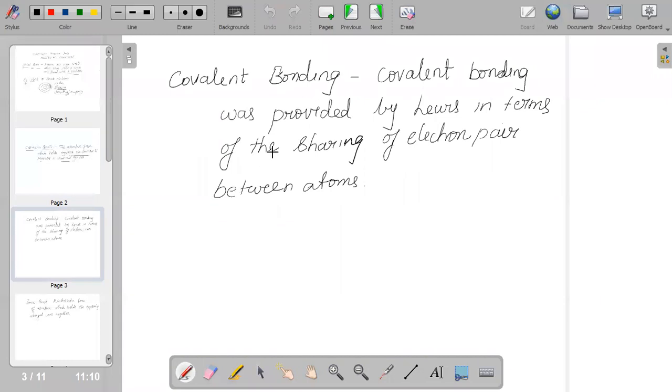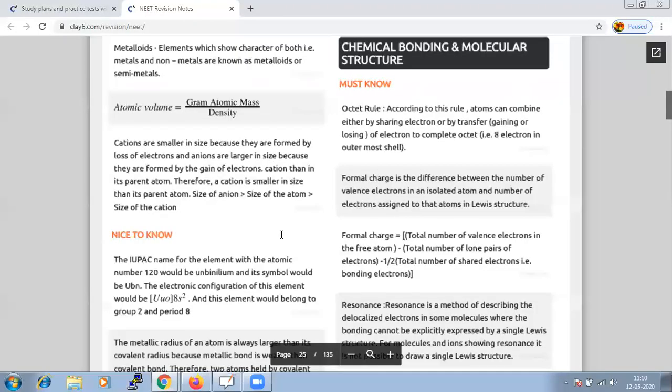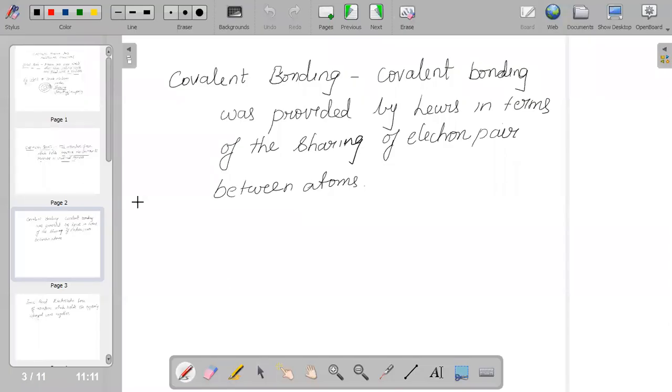Covalent bonding, as I am telling you, is the sharing of electrons. For example, NaCl, or H2, or O2. When it forms such a combination, both are interdependent on each other. If I say NaCl, sodium has the tendency of donating an electron. We all know it has 11 electrons in total.